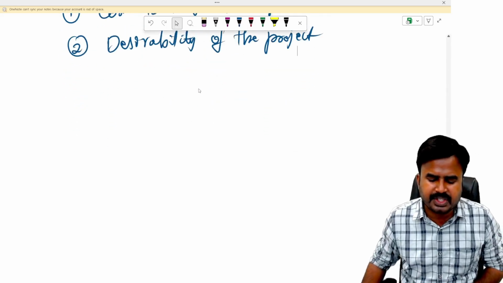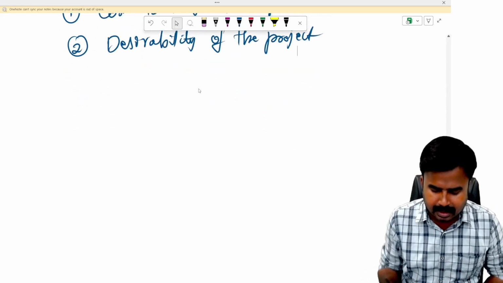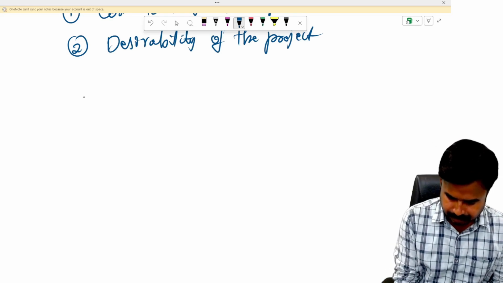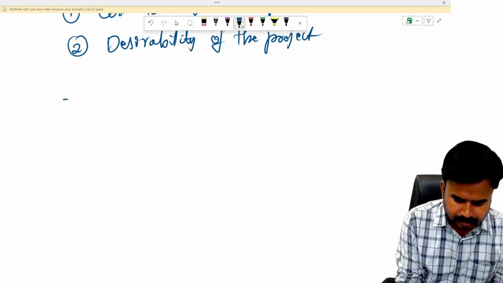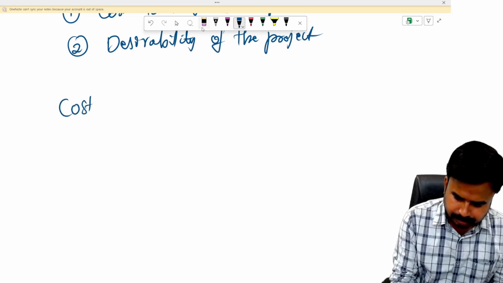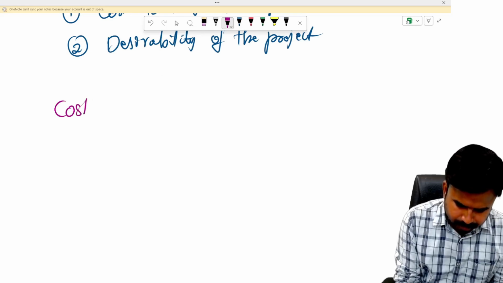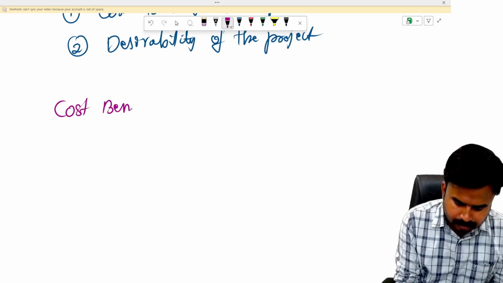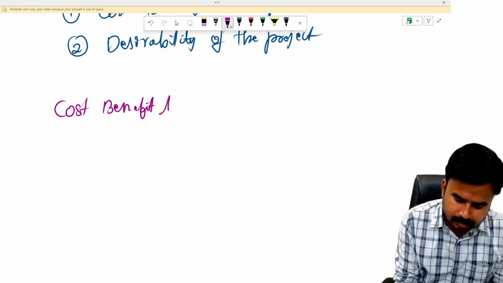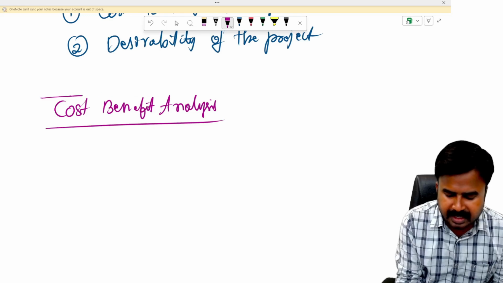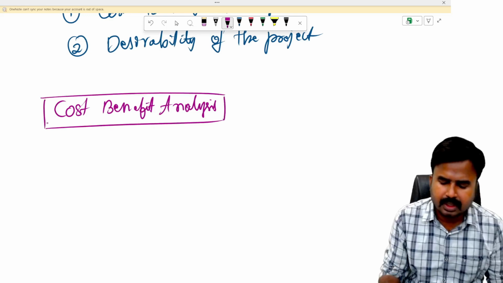So let me start with the first area, cost benefit analysis.